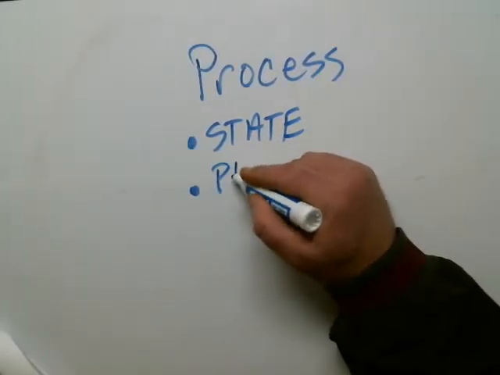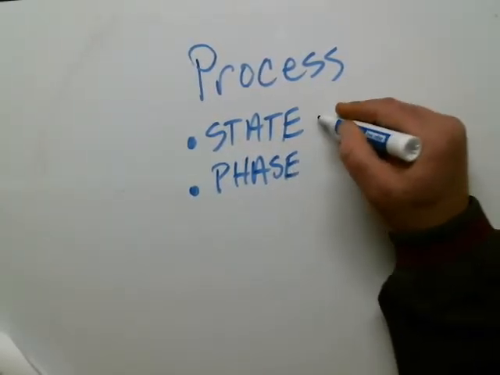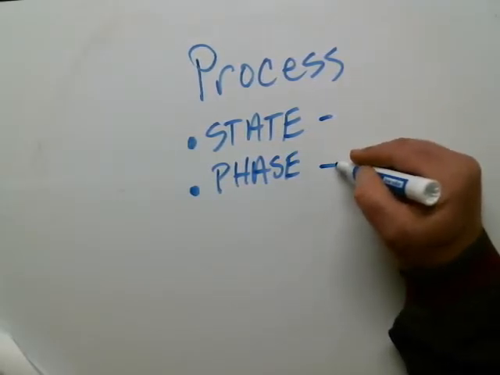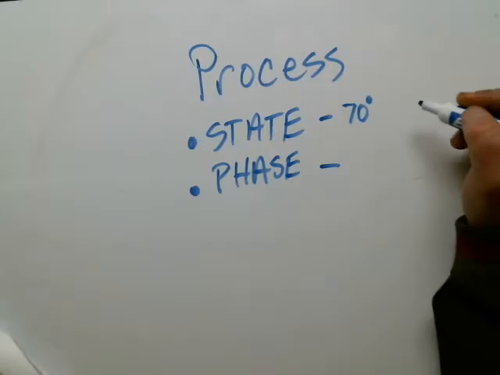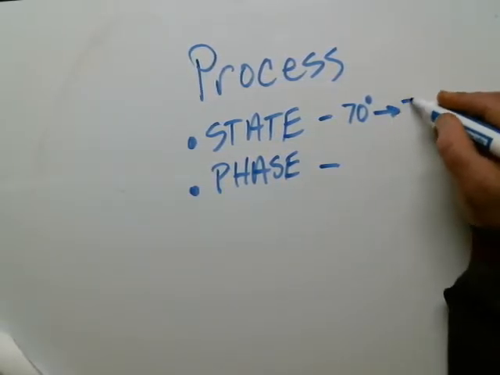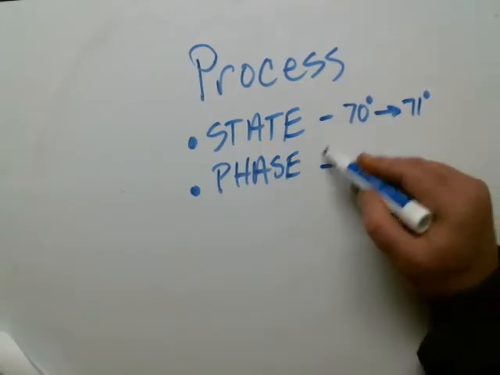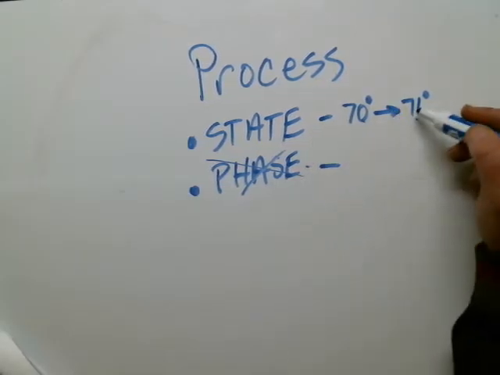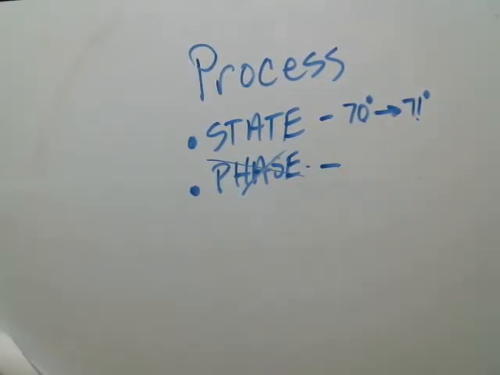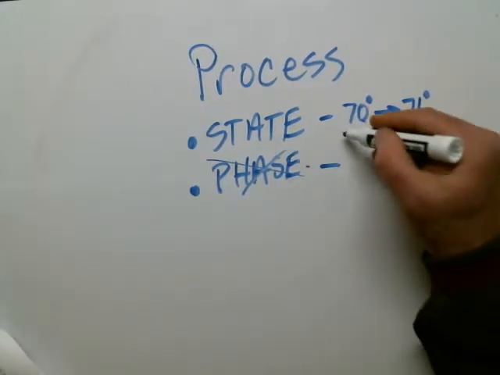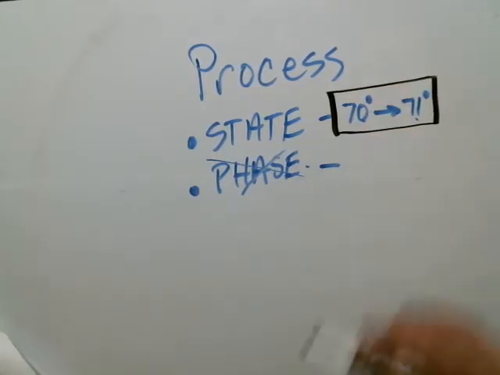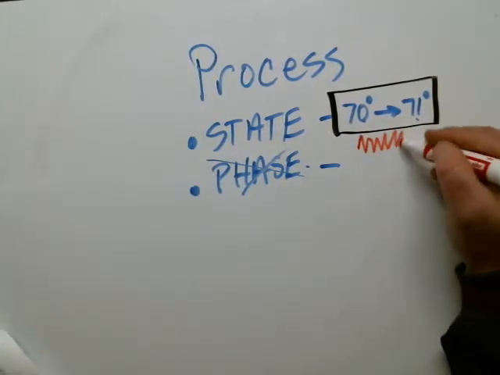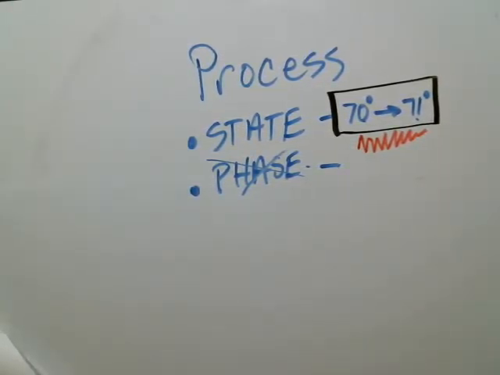And then we described what phase was. And while we could have a state change, it didn't necessarily mean we had a phase change. If I was at 70 degrees atmospheric pressure and I raised it up to 71 degrees, there's a state change, but it doesn't turn to steam at atmospheric pressure if I raise it 1 degree. So there was no phase change here, but there was a change in state. A thermodynamic process occurs whenever our working fluid undergoes a change in state. So this right here represents some sort of thermodynamic process. And I'll bet you all can figure out what this process was. This was heat addition. There was a fire here that raised it up 70 to 71.